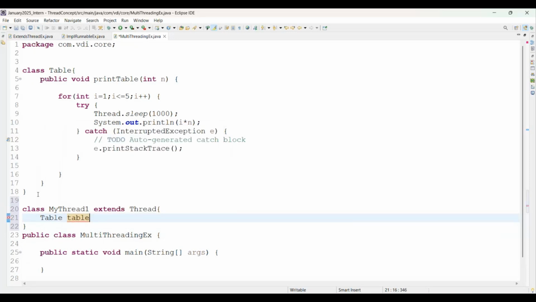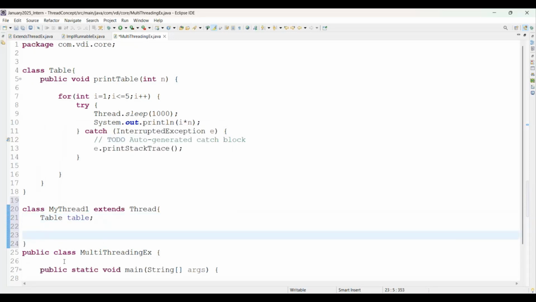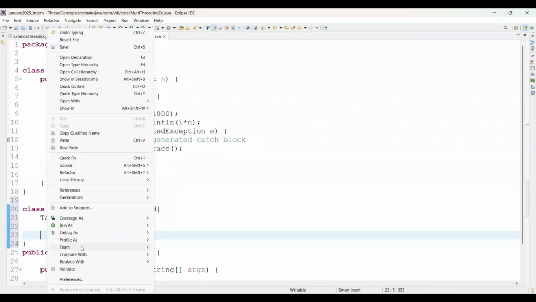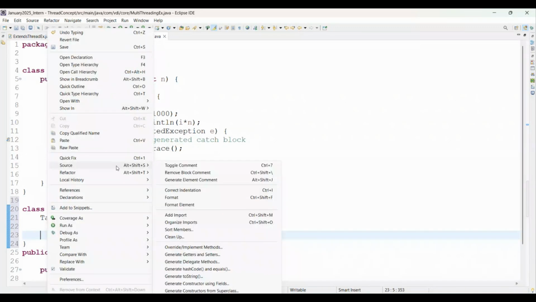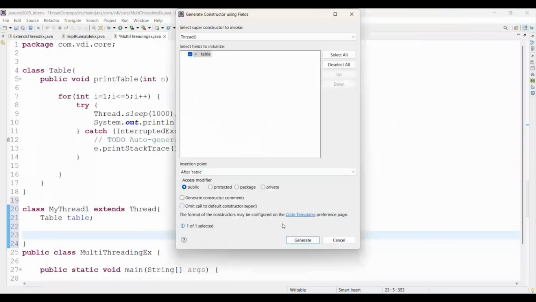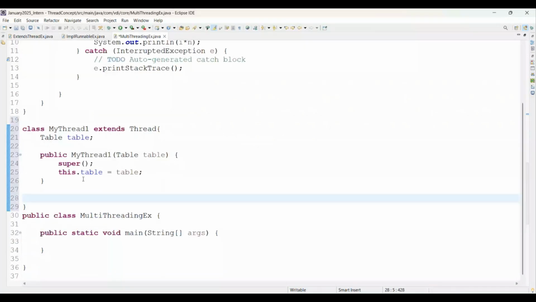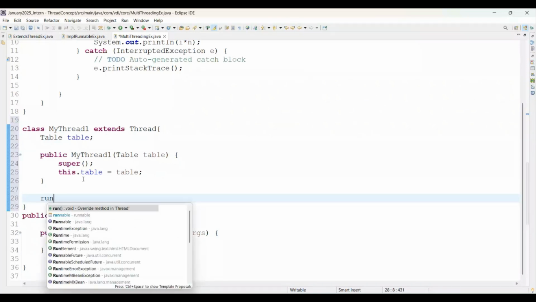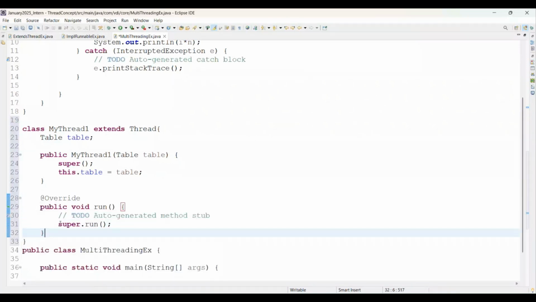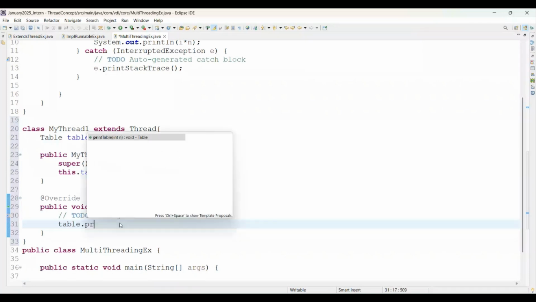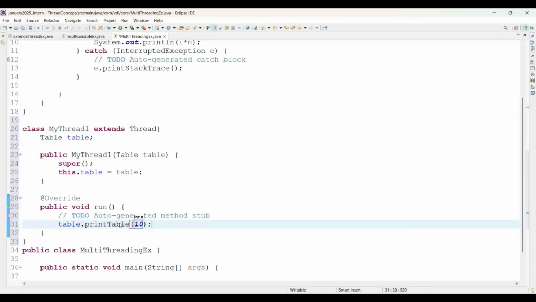Yeah, table also fine for us. Simply right click, go to source, generate constructor using fields. See, there is option available. The next step, we are just going to override the run method coming from the Thread class, and here I am calling table.printTable, and here I am passing the first input as 10.